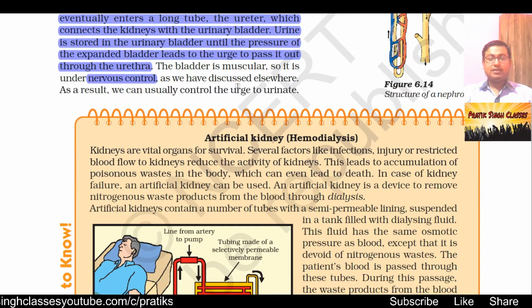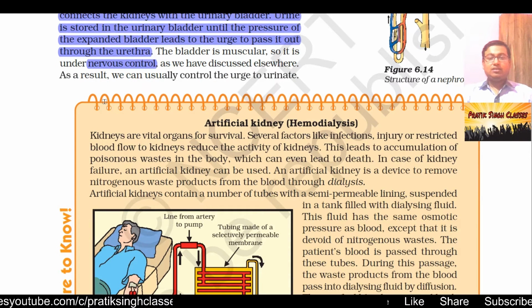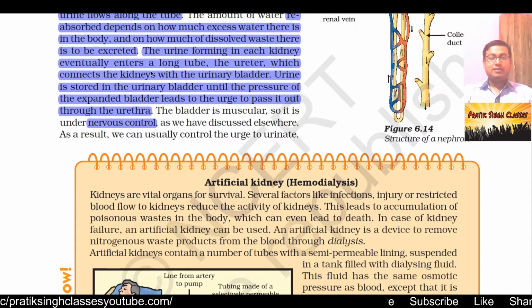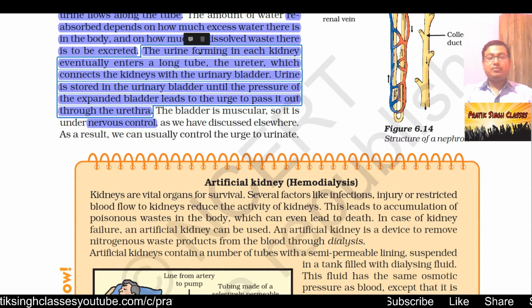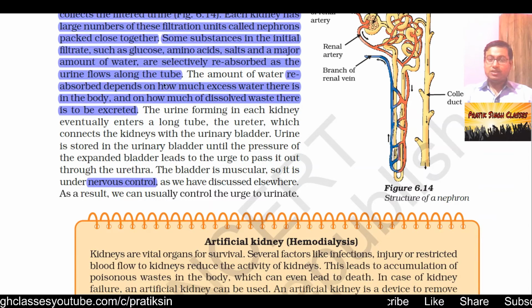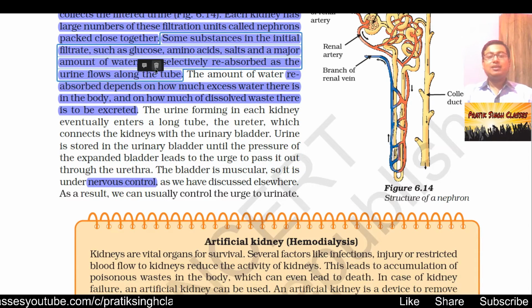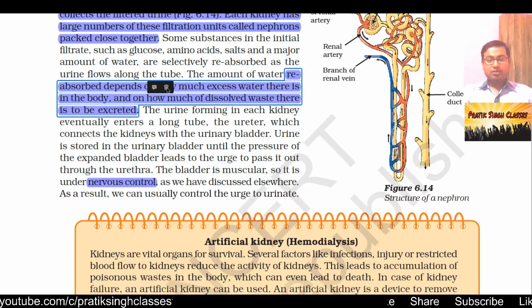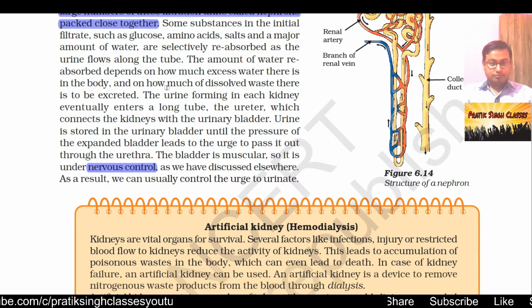As we have discussed elsewhere, as a result, we can usually control the urge to urinate. That means we can control it even if we feel that we need to go to the restroom. We can control it up to some time, because, as given here, nervous control controls it, because it is made of muscles.